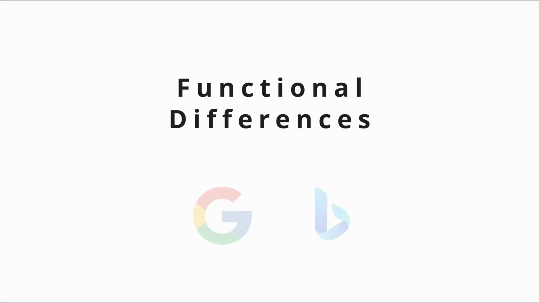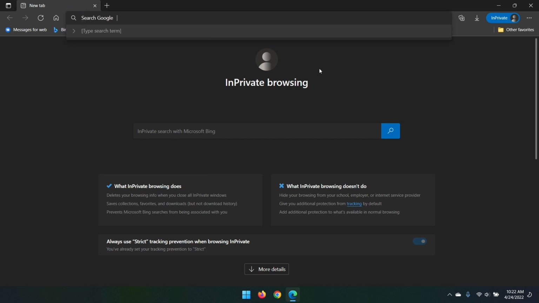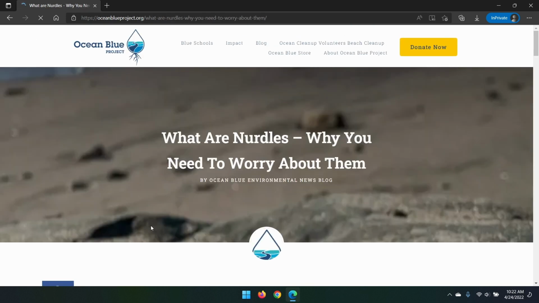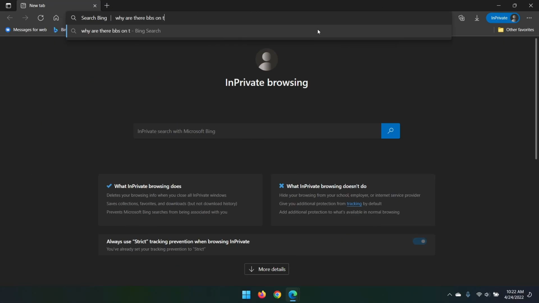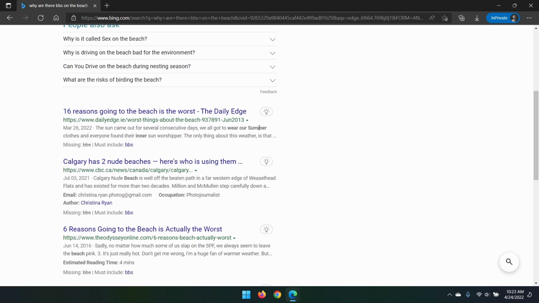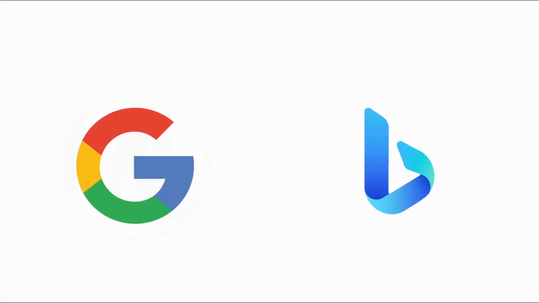Now let's talk about the functional differences between each search engine from a user's perspective. In terms of answering really niche questions, Google almost always outperforms Bing. Take this question as an example. Why are there BBs on the beach? Google is smart enough to realize that I'm an idiot and recommends that I read an article about nurdles. Bing, on the other hand, has no idea what I'm looking for. It's technically my fault for not being more specific, but Google still wins for answering interpretive questions.